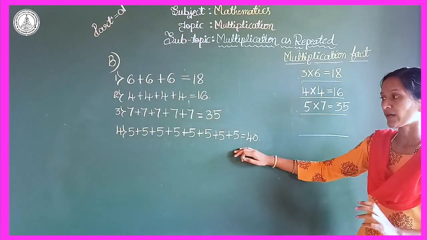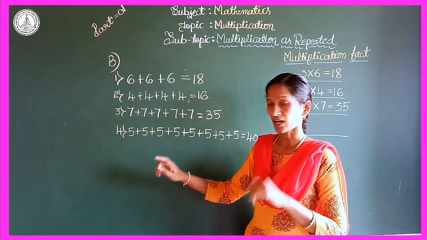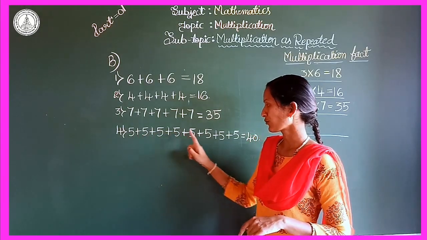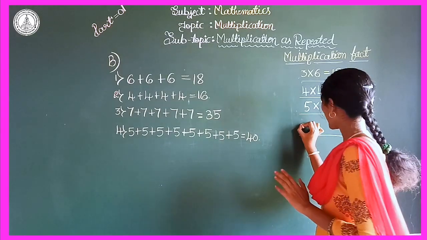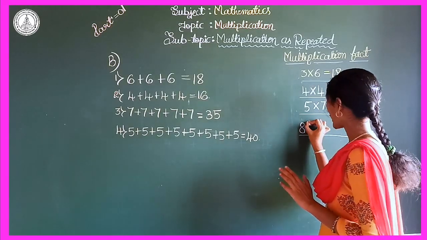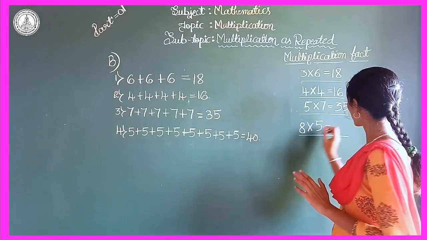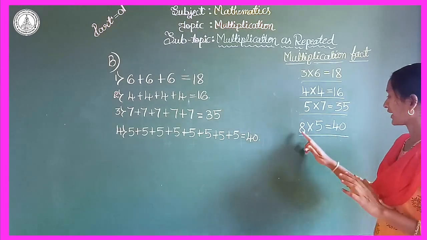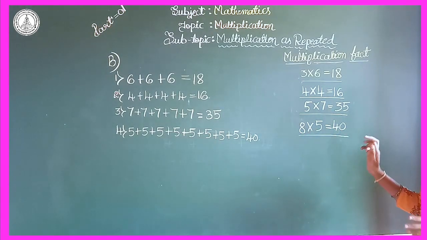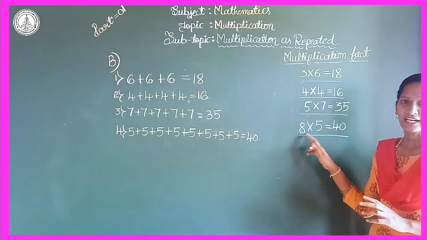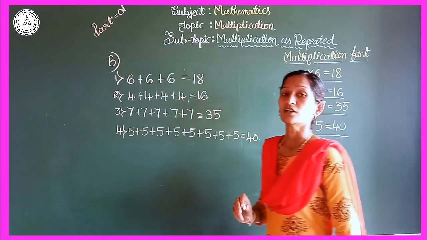So in the fourth problem, how many times are they adding 5 here? Let's count. 1, 2, 3, 4, 5, 6, 7, 8. The total number is, they added the same number 5, 8 times. So what is the answer? 40. So 8 into 5 is equals to 40. Right? The 40 is the product of 8 and 5. So this is the B main. Come to the last main.